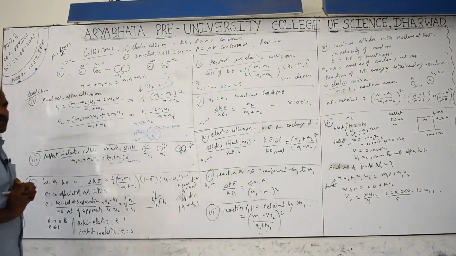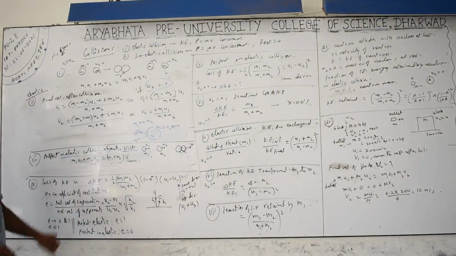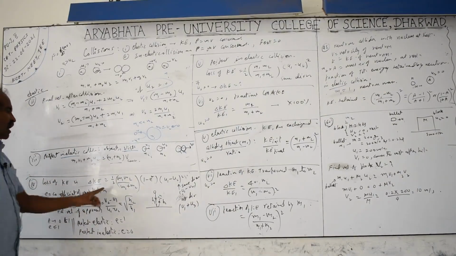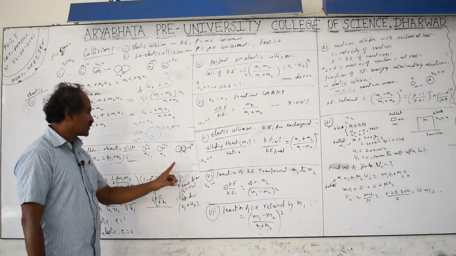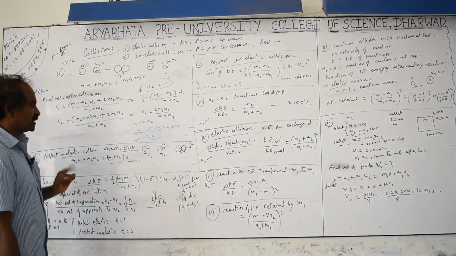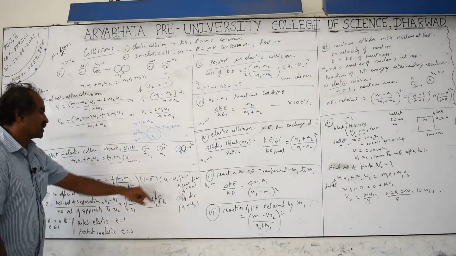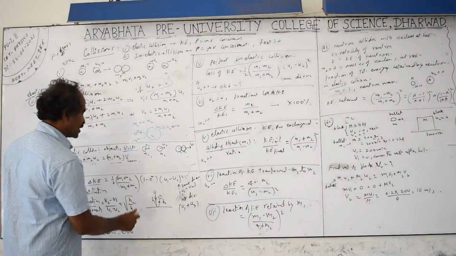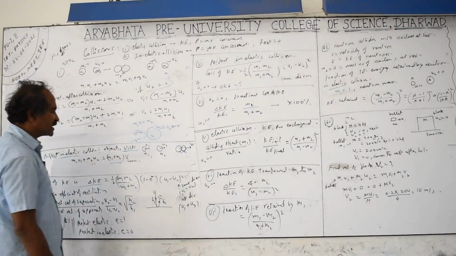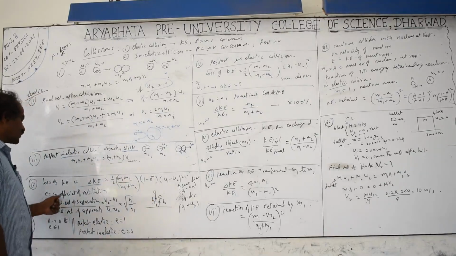If you remember the loss of kinetic energy when capacitors are connected in parallel, a similar formula is used here, which makes it easy to remember: half c1 c2 by (c1 plus c2) into (v1 minus v2) whole square. In that case, it was plus to plus, minus to minus connection. Here, it means the particles are traveling in the same direction. In the bracket, an extra term comes, 1 minus e square. The small e is called the coefficient of restitution.